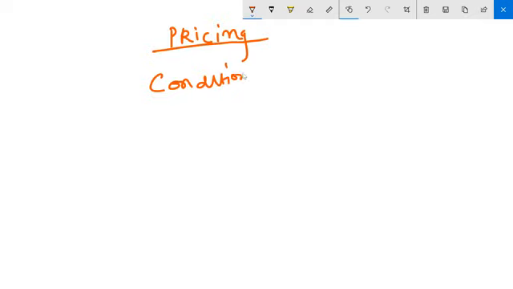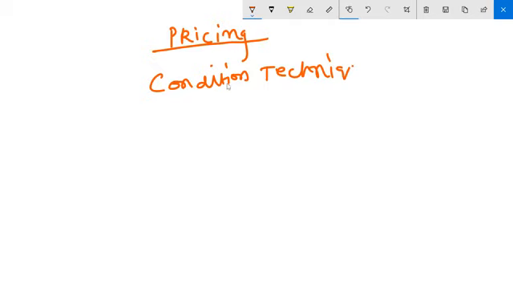So what is pricing all about? See, pricing works on a concept called condition technique. What is condition technique?